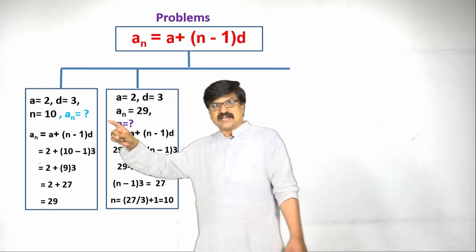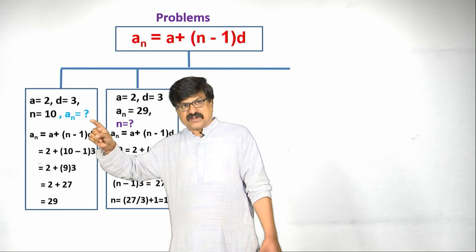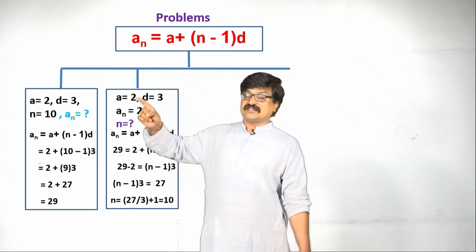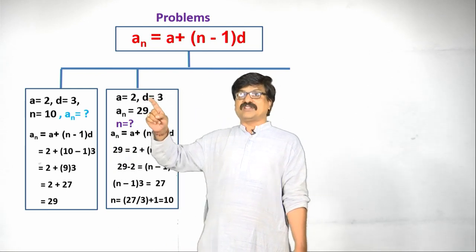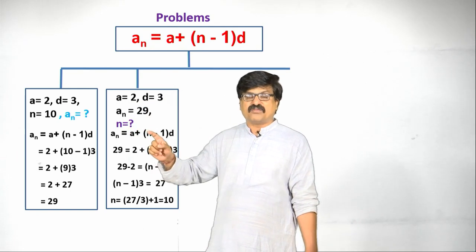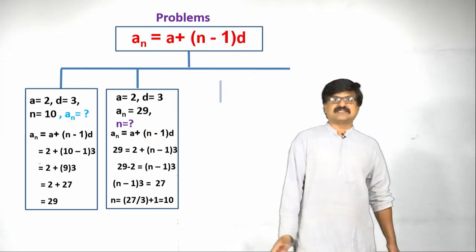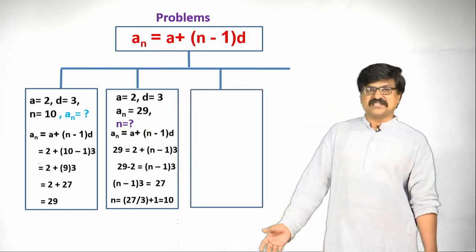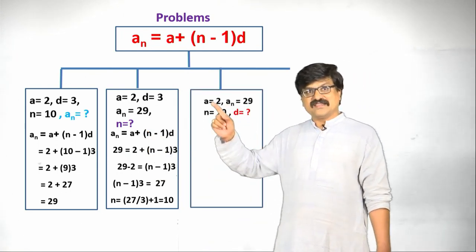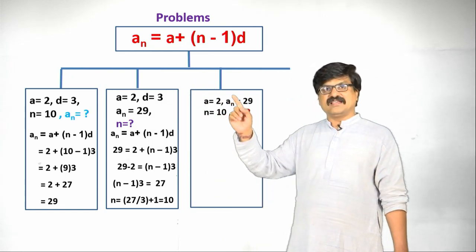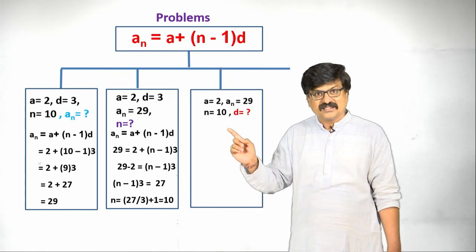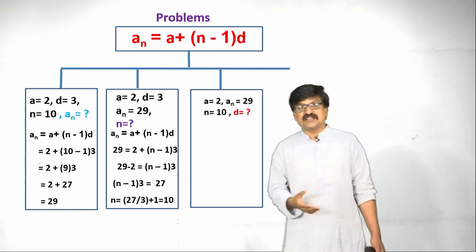So, observe here, in the first case we are finding a n, in the second case a n is given, and with the help of the remaining values we calculate n. Let us take the third case, it is again very simple because we have to find d. So, a is here, a n is there, n is here. Can you find d? Then what formula are we using again?